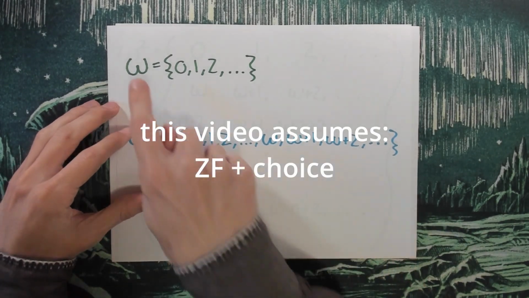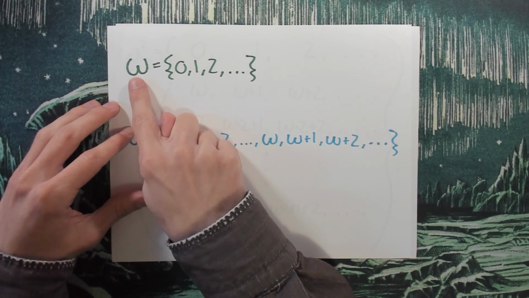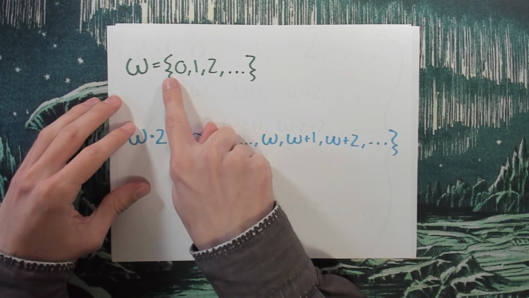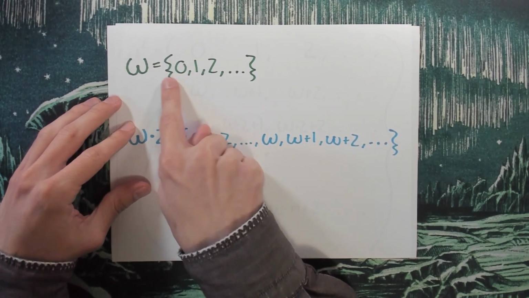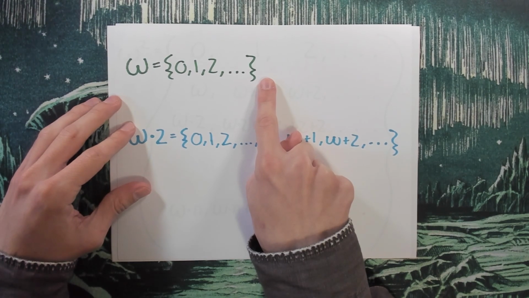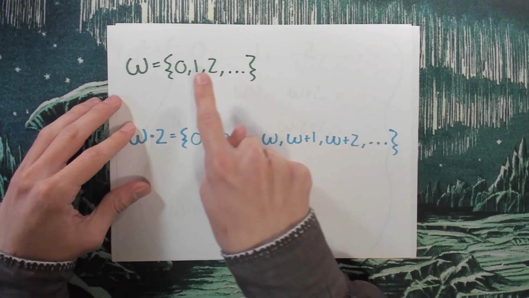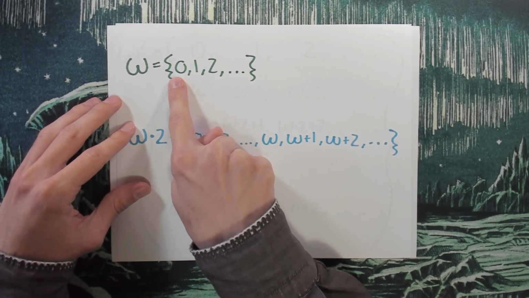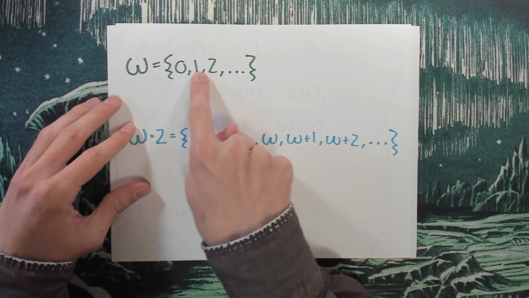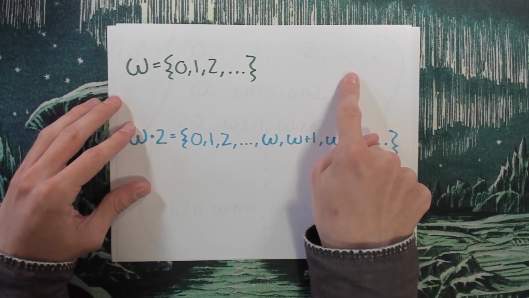So here I have what's called an ordinal number. This particular ordinal is the set of all the natural numbers, 0, 1, 2, on forever. And the way I think about it is 1 comes after 0, 2 comes after 0 and 1, and so on, so that these are ordered.